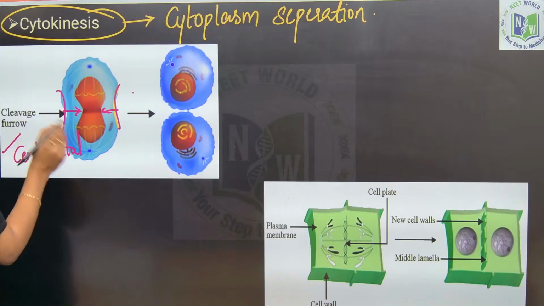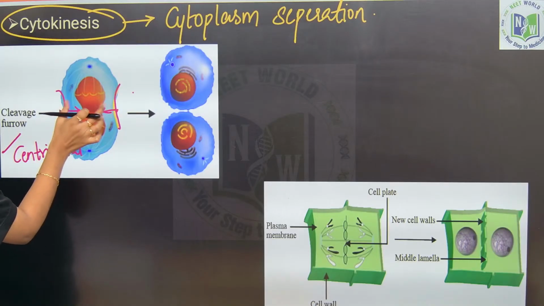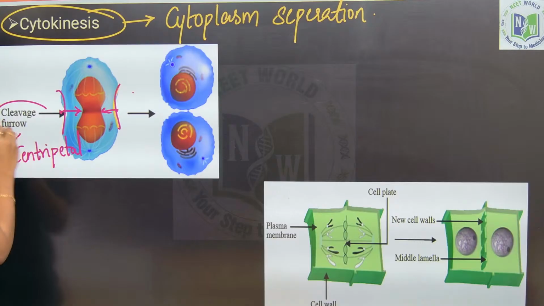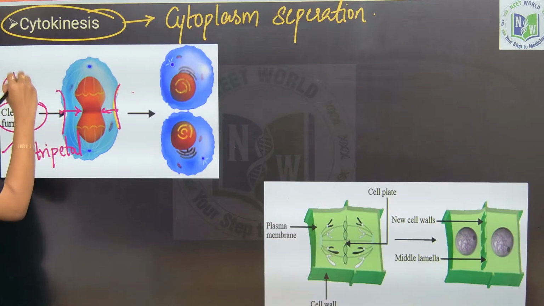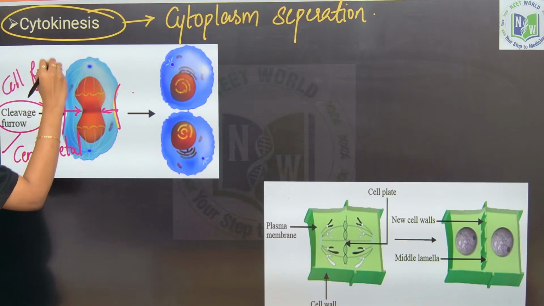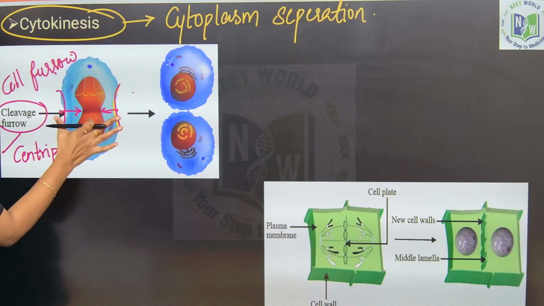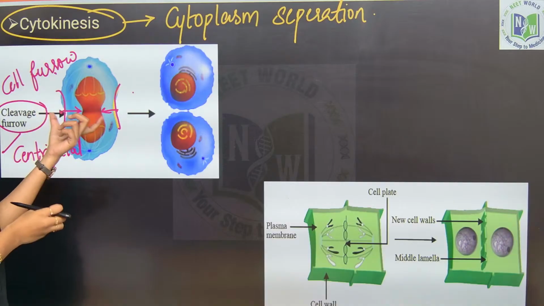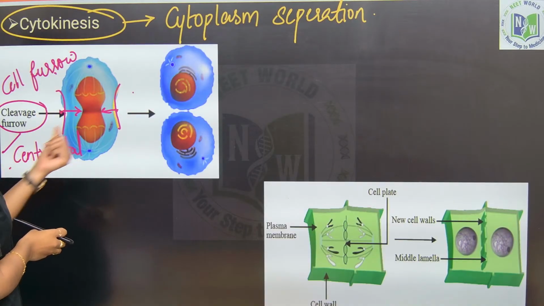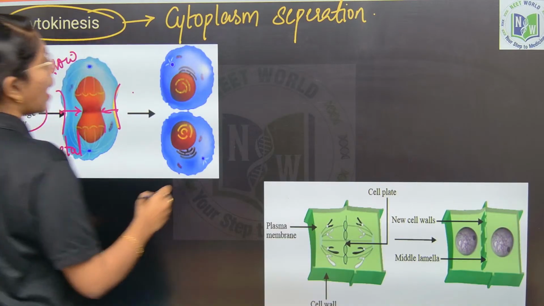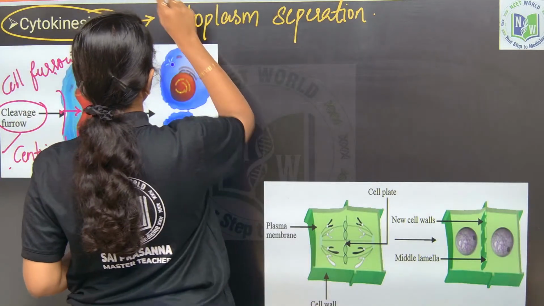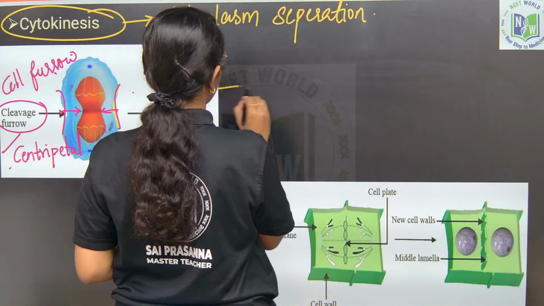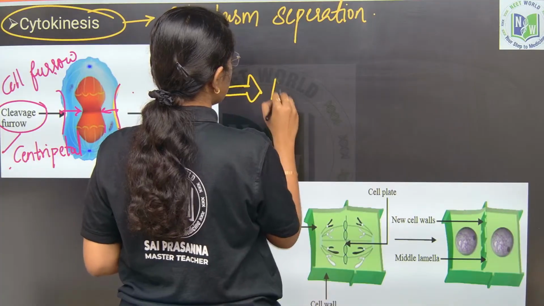What is the type? Centripetal, which is from the peripheral ends to center. This is by the formation of cleavage furrow, which is also called as cell furrow. With the help of cleavage furrow it gets constricted, from the peripheral ends to the center. So centripetal mode of cytokinesis happens in the animal cell.